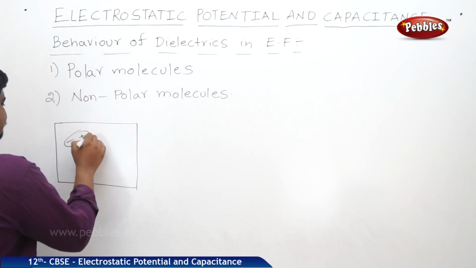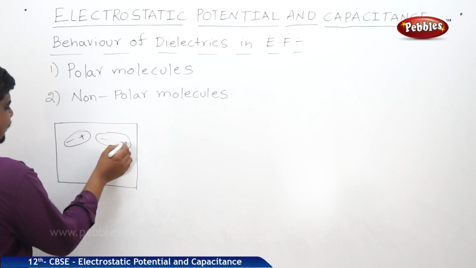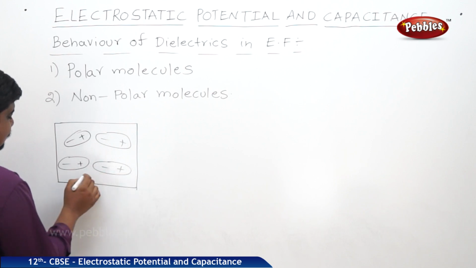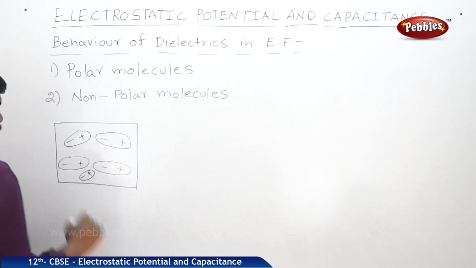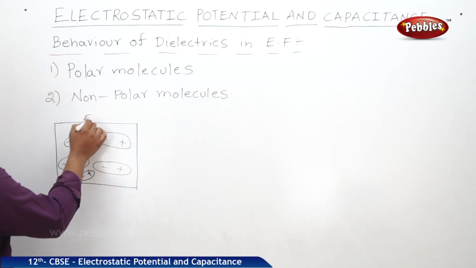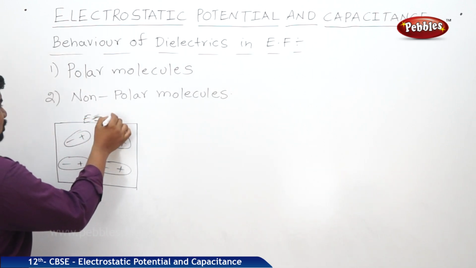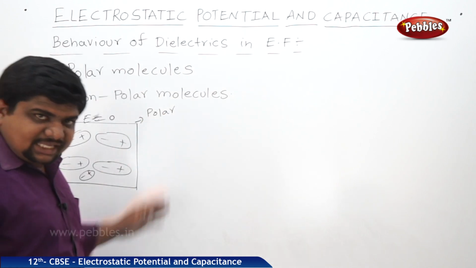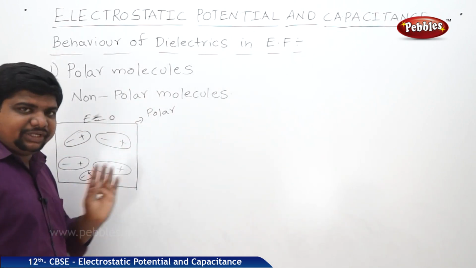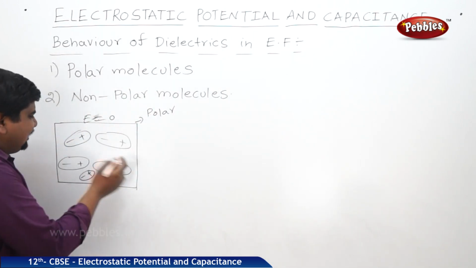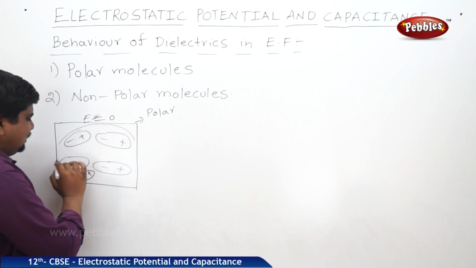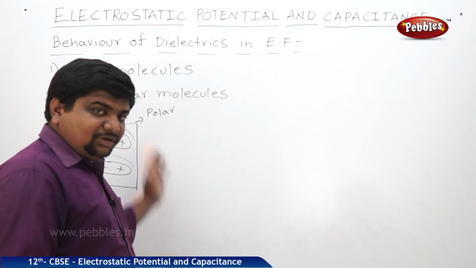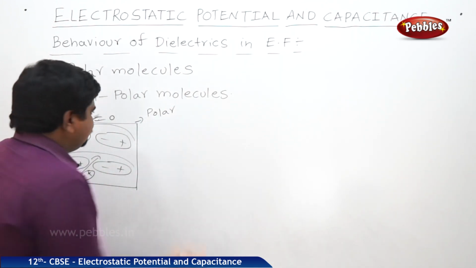Random behavior means there is no particular alignment with the field. That's why we can say E is equal to 0 for polar. E equal to 0 means no electric field was applied on polar molecules. So these are randomly oriented. See the direction. It is directed like this, and this is directed like this, and this is directed like this. It means there is no regular, particular alignment to the field. So this motion is called random motion.